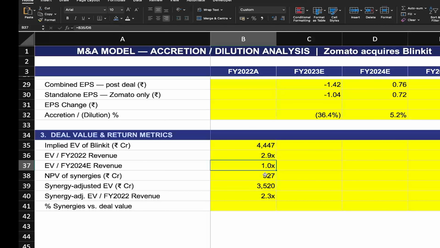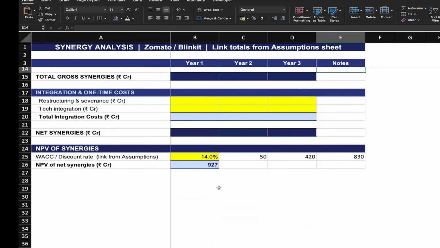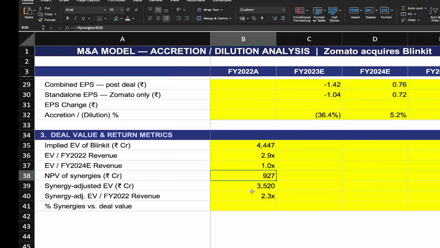I also did the same for the NPV of synergies, which is 927, to get an adjusted EV of about 3,520. That means we reduce all the synergies from the purchase price to see how much we are actually paying at an adjusted level.